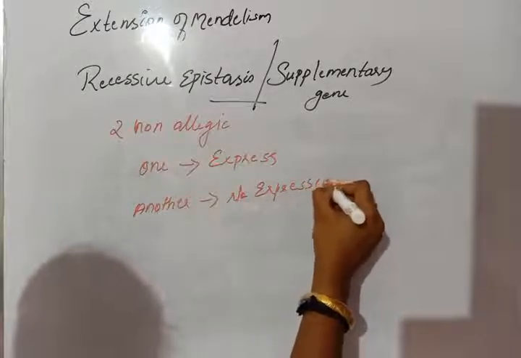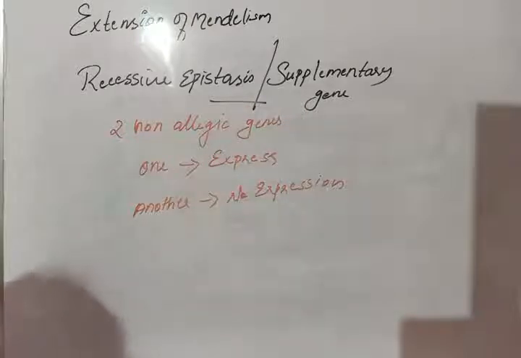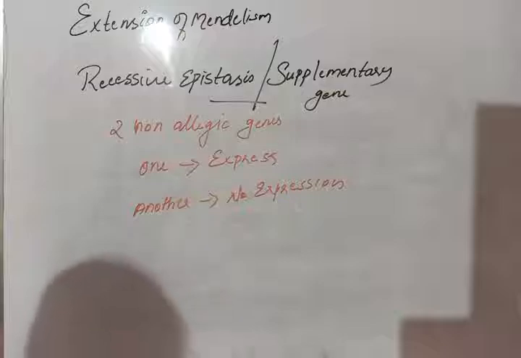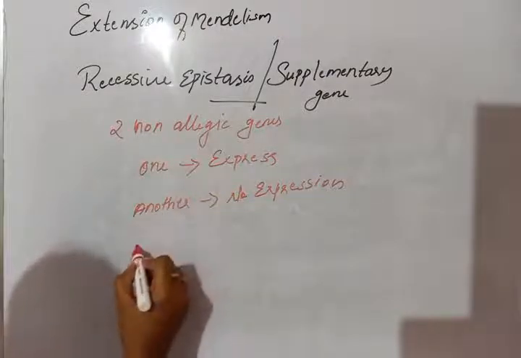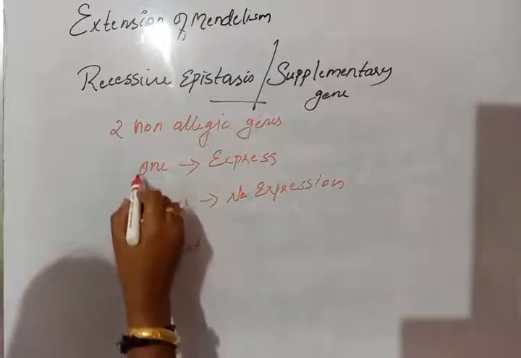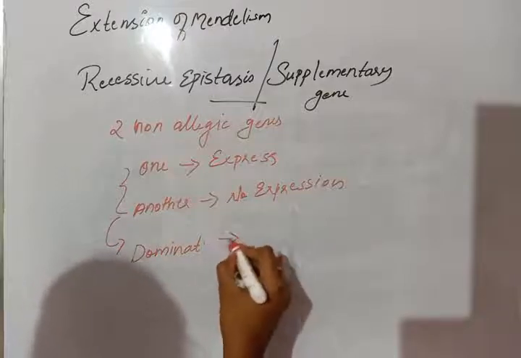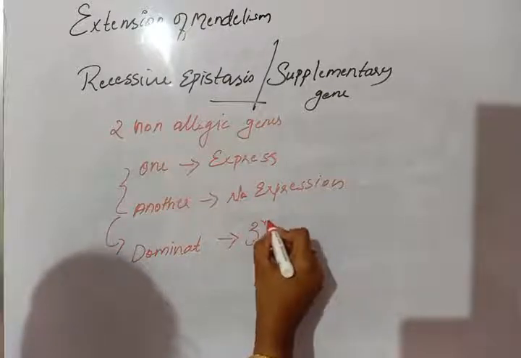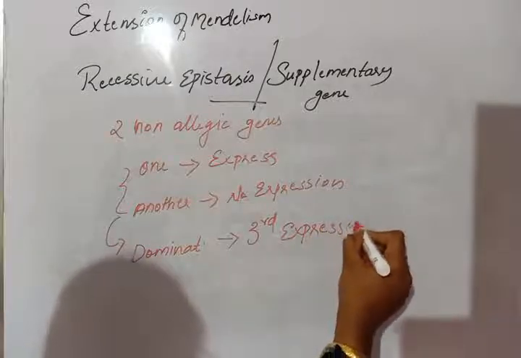But if these two genes come in the dominant condition, it will express a third character, a third expression. You understand?